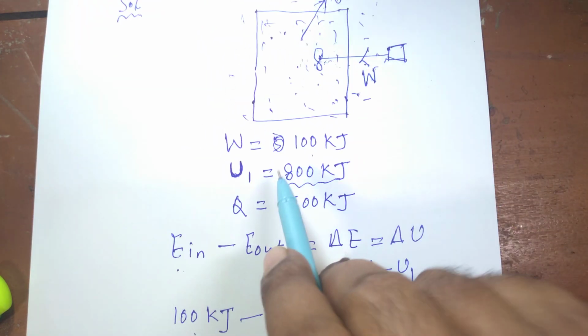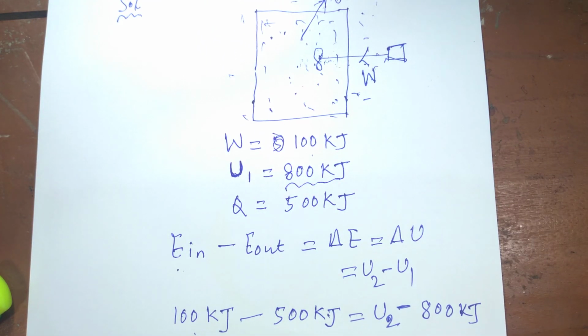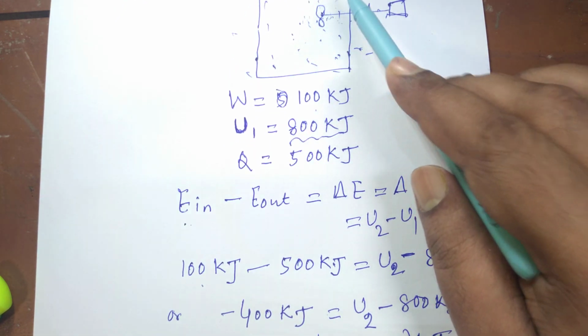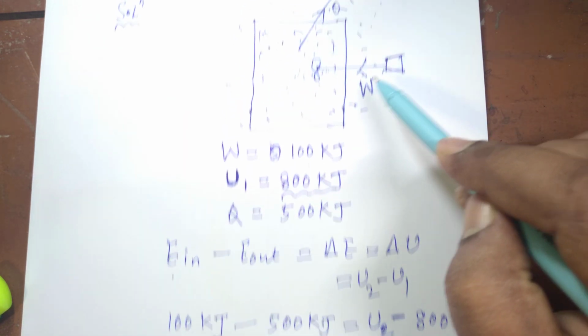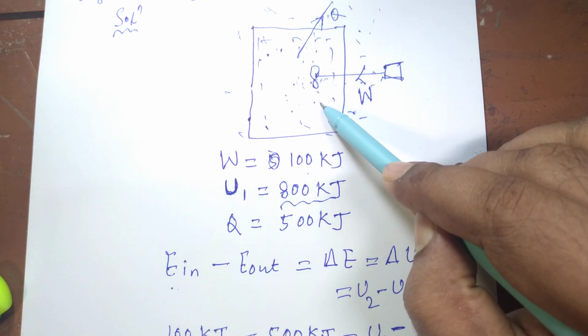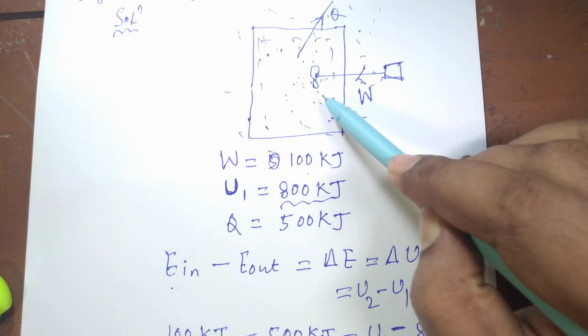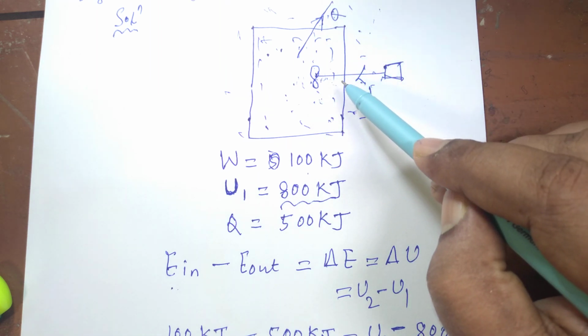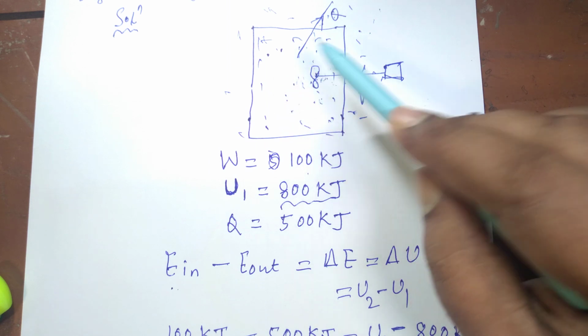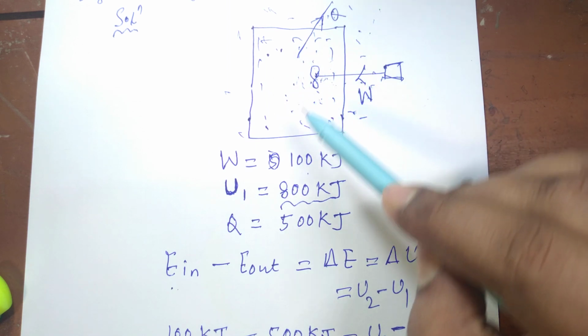Initially it was 800 kilojoule. So there is a decrease of energy, because more energy gets liberated and less energy is input, more energy is rejected and less energy is added during this heat liberation process. So that's why obviously the internal energy will go down, and the internal energy goes down means the temperature of hot fluid will go down.